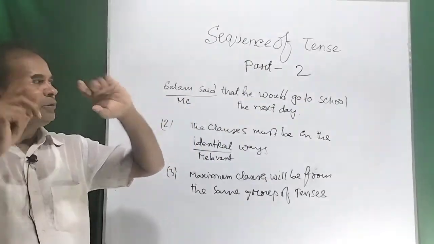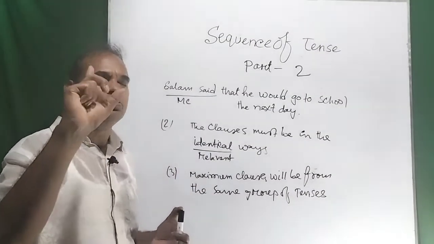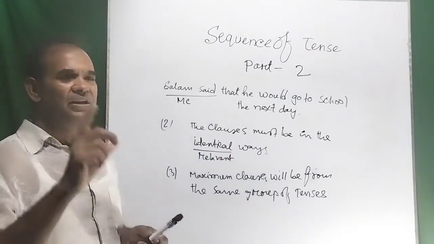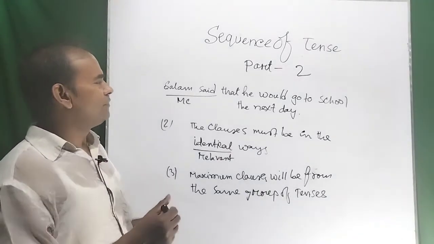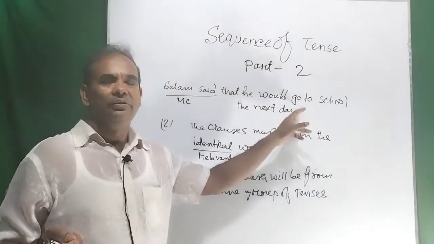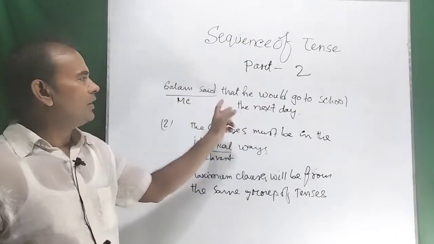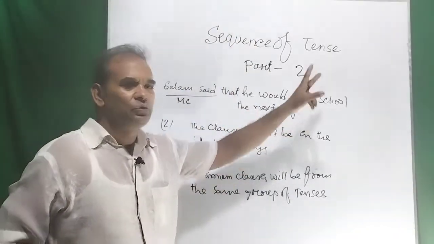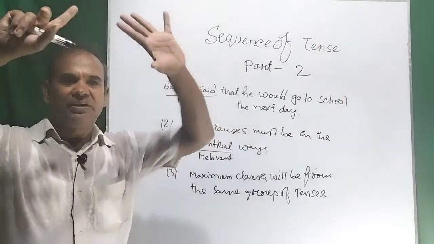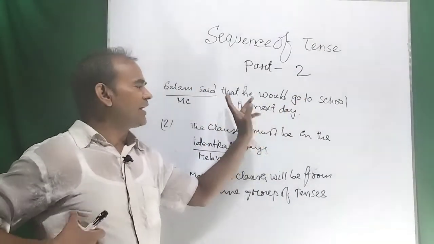But specifically I want to tell you that with the conditional you can use indirect future time. The next day. This is the indirect future time. Tomorrow is the direct future time, but the indirect future time is the next day.